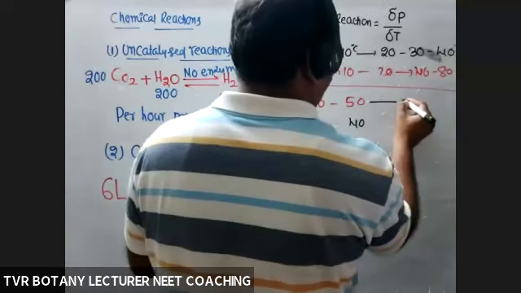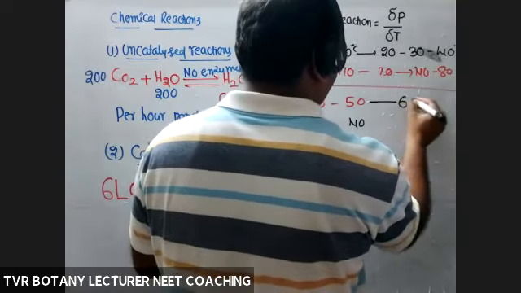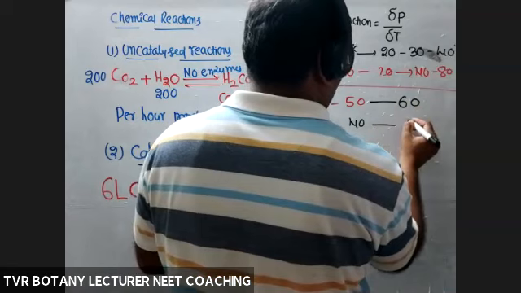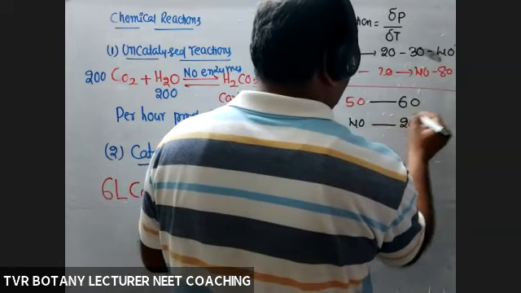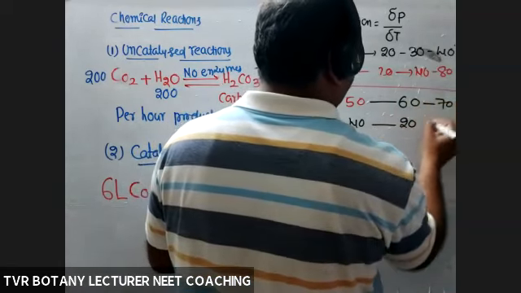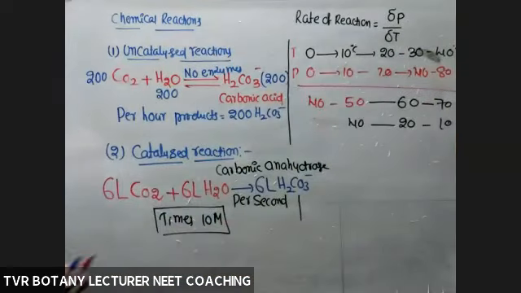Next, 40 at 50 to 60 degrees. What about productivity? 20 products. And at 70 degrees, 10 products. So every 10-degree increase in temperature is associated with either doubling the rate of the reaction or reducing the rate of the reaction to half of the previous one.